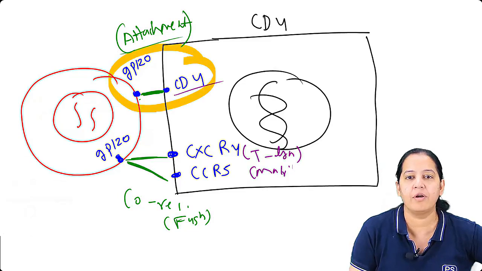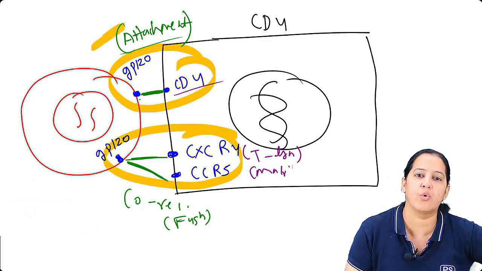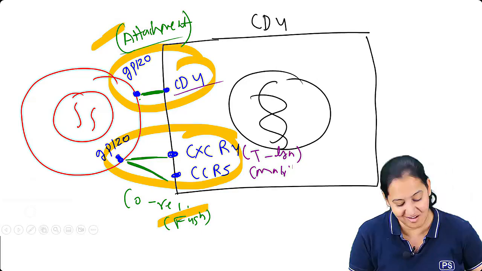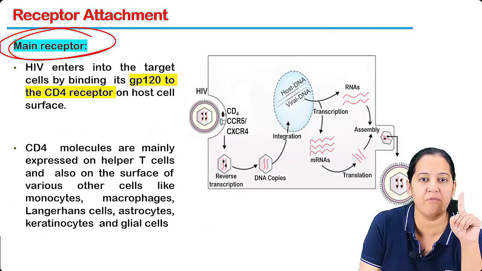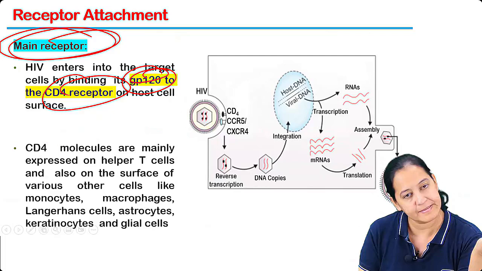Learn the main bond and learn the co-bond. Main bond is for attachment and co-bond is for fusion. Okay, you get questions on that? Same thing is written. See the main bond first. Main is between what and what? GP120 of the virus and CD4 of the host cell.